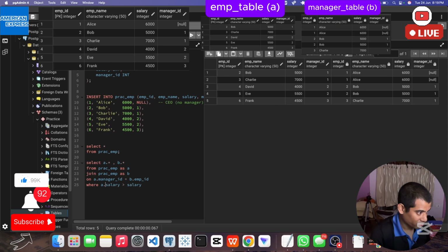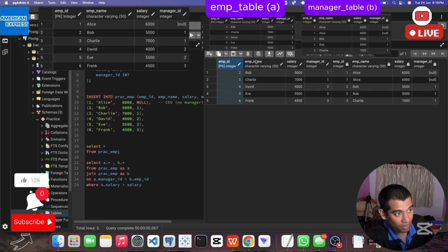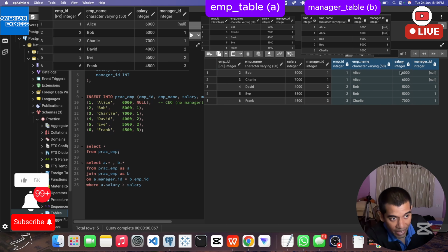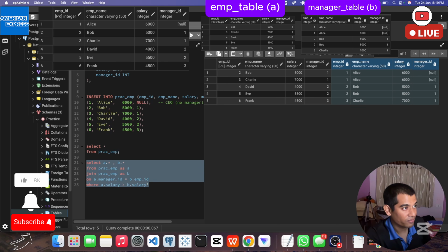I should write A dot salary or B dot salary. Yes, you are correct. Here we will write A dot salary. Why? Because this table is employees table. So employee salary is greater than manager salary. See, this is what we have to write, and we will get the data for this as well.